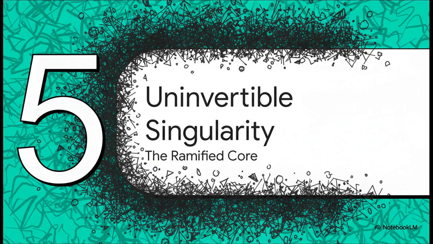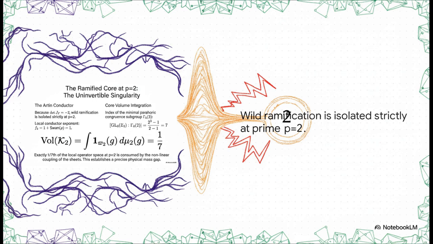Let's head into Section 5, the uninvertible singularity, the ramified core. Okay, we've successfully mapped the smooth parts of our Adelic space. Now we need to move to where things get, well, absolutely not smooth. The ramified core at p equals 2. Why p equals 2? Well, because our original Jacobian determinant anomaly was exactly -2. That specifically forces all of the wild ramification strictly into the prime 2. When we take that and integrate the core volume over the minimal parahoric congruence subgroup, Gamma 0 of 2, the math spits out a very specific, undeniable result.